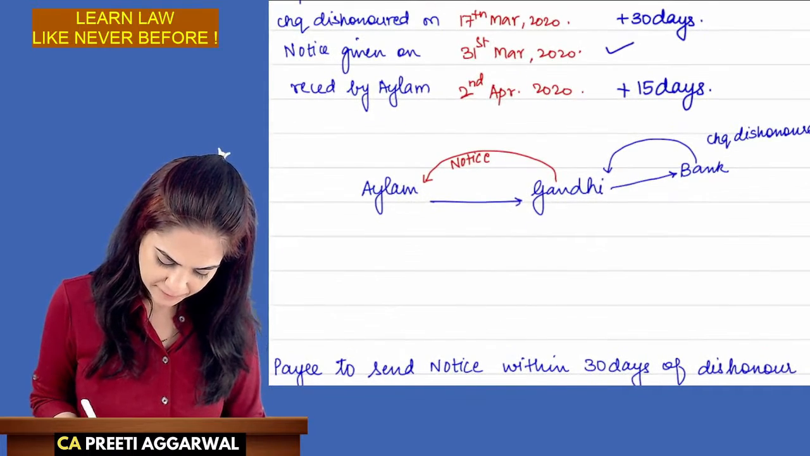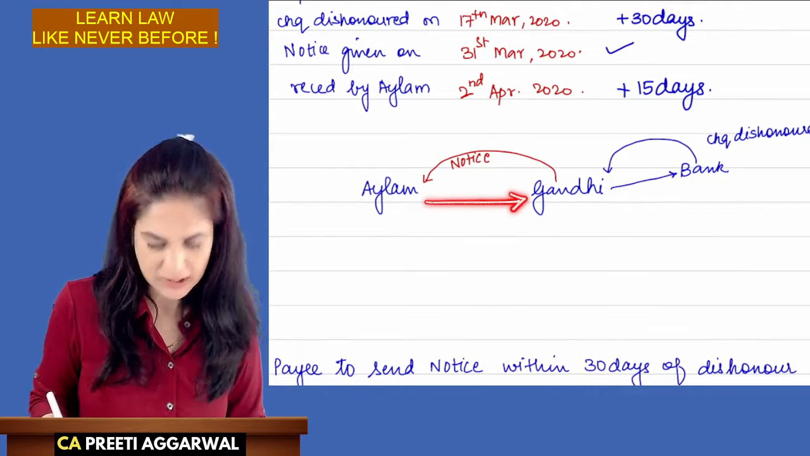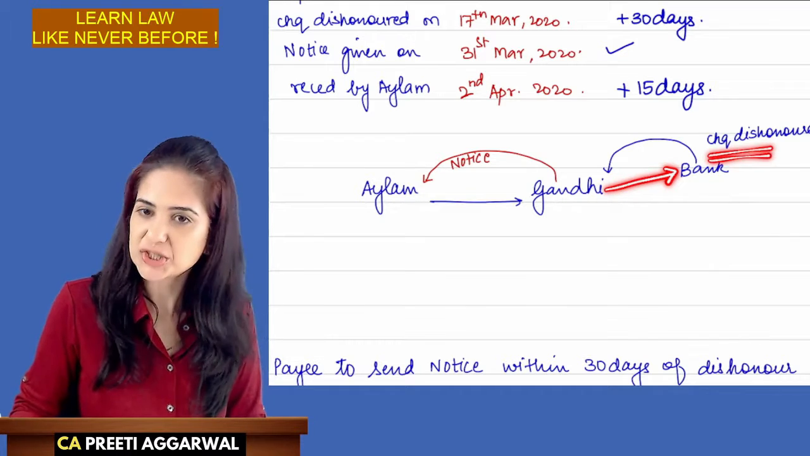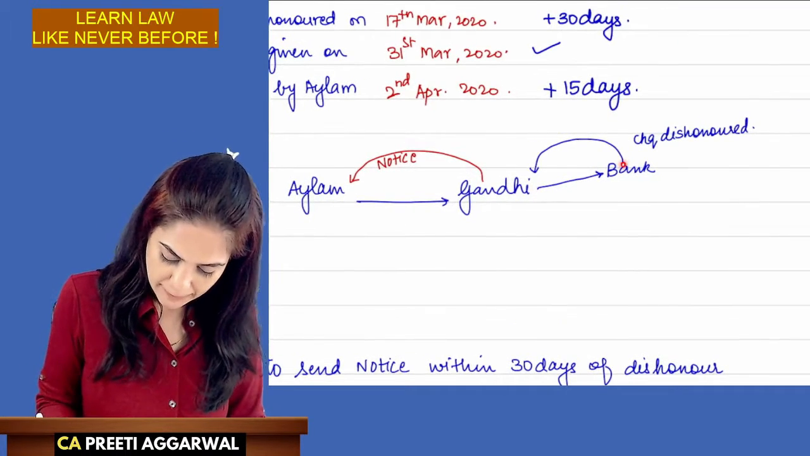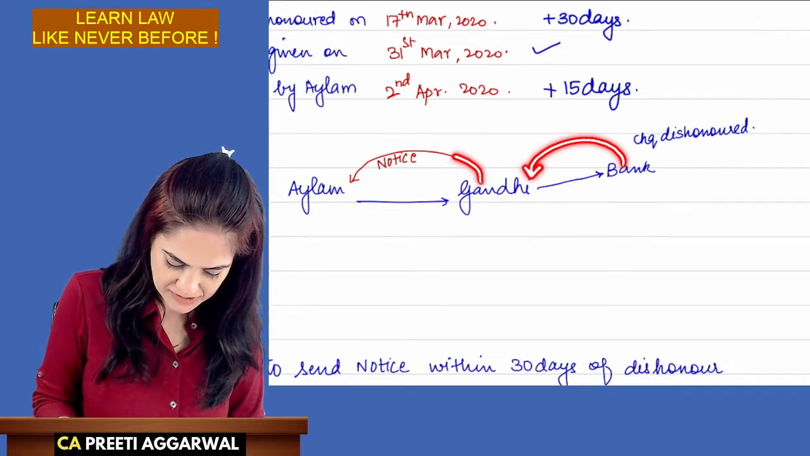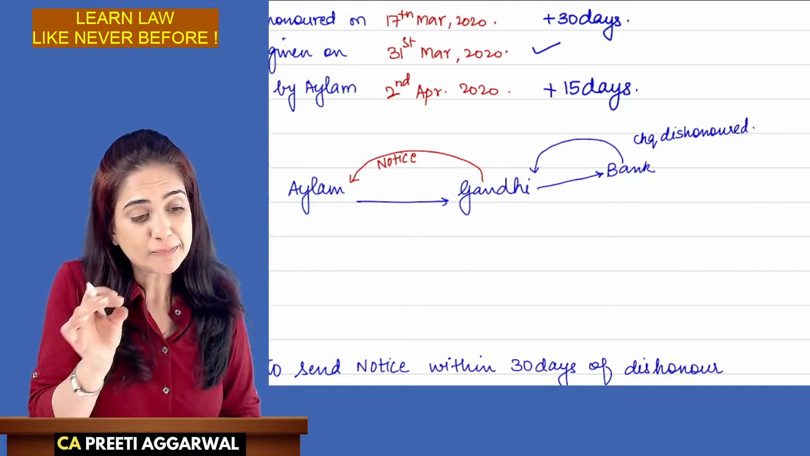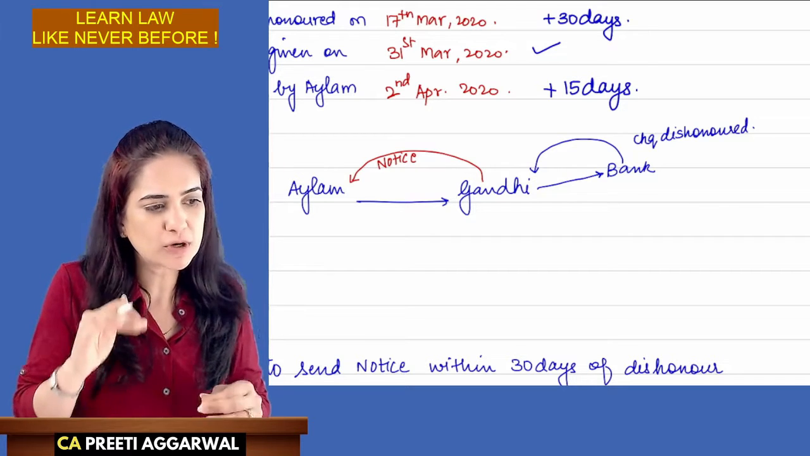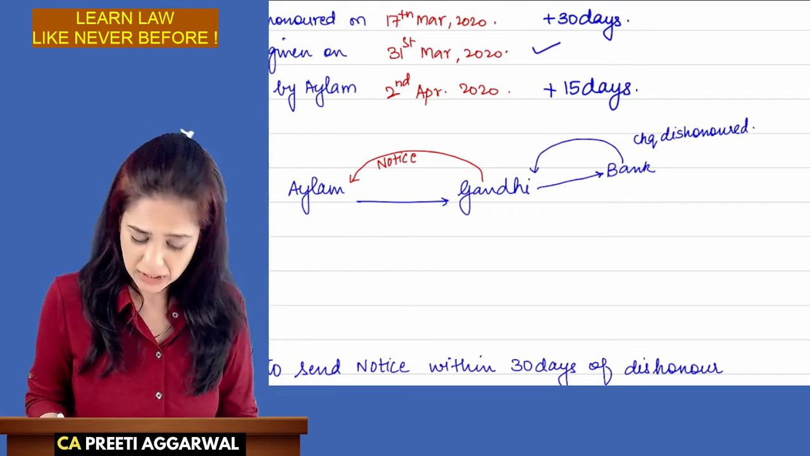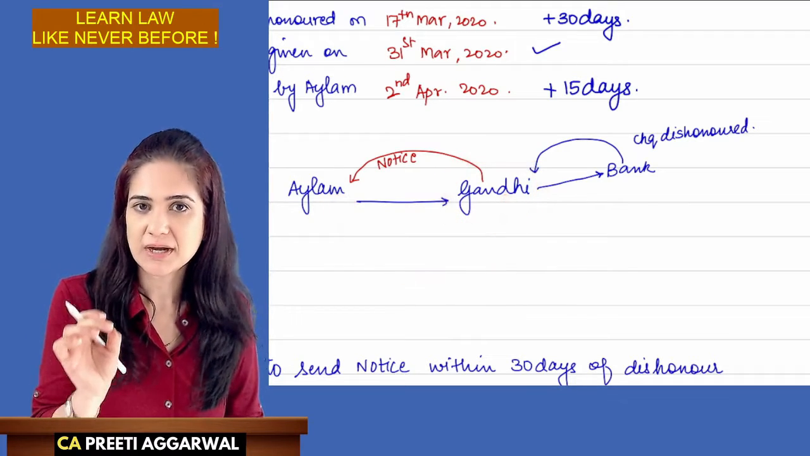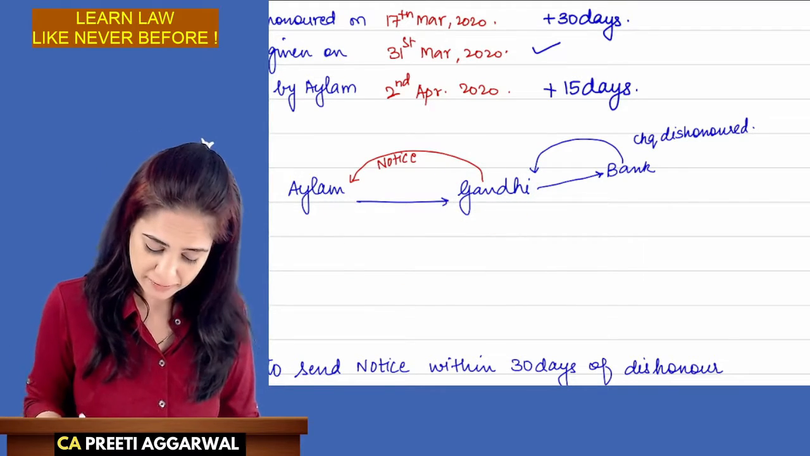So Mr. Alam issued a check to Mr. Gandhi. Mr. Gandhi went to his bank. He deposited the check. The check was dishonored. The bank informed Mr. Gandhi. Mr. Gandhi gave a notice to Mr. Alam. Now, Mr. Alam should make arrangements for payment, either issue a fresh check or make the payment. Otherwise, Mr. Gandhi has the right to take action against Mr. Alam.